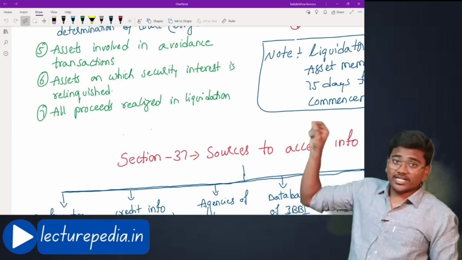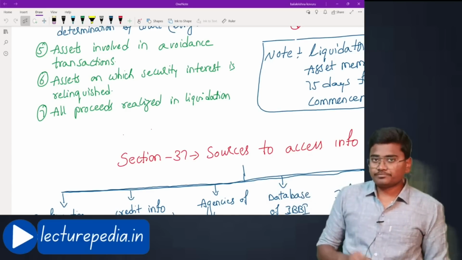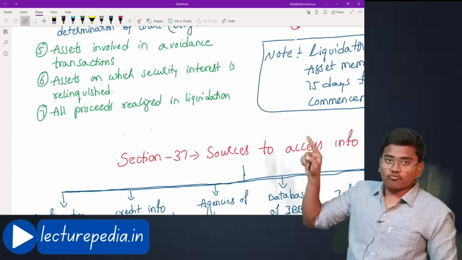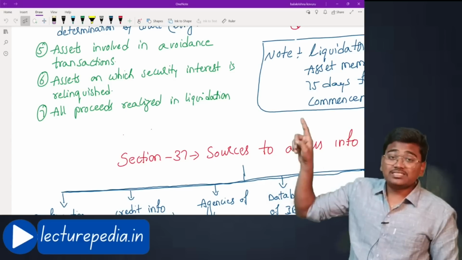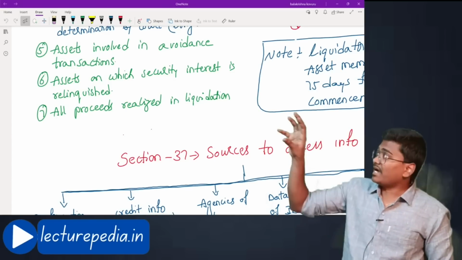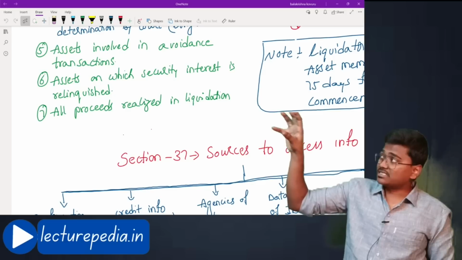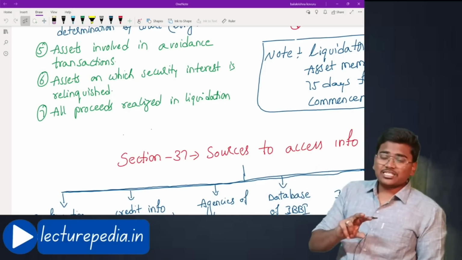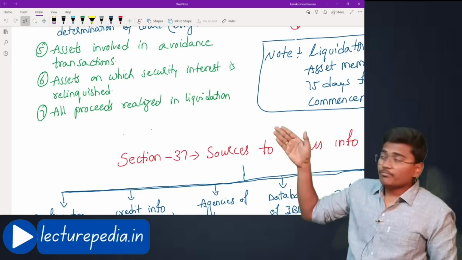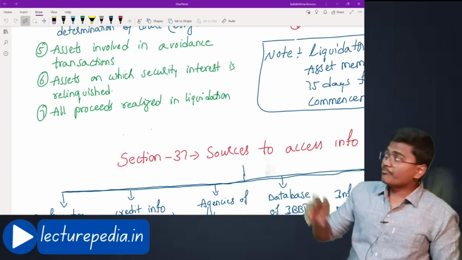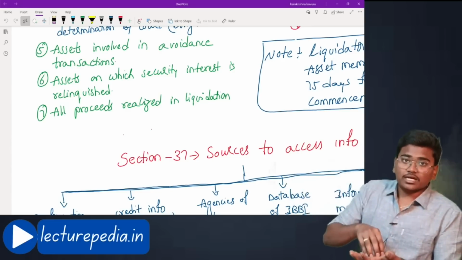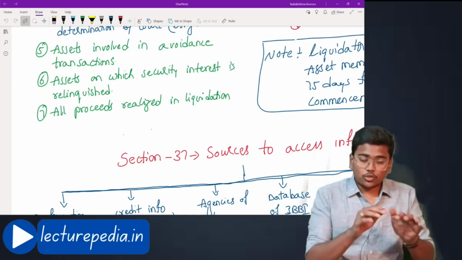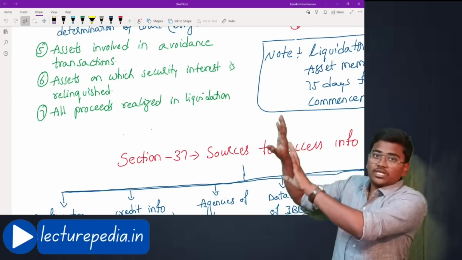Now this creditor will have an option. The first option is, if he wants, he can relinquish his interest on that security asset and he can include such asset into the liquidation estate. That means simply the asset is given as security to him. Now what he can do is he can revoke the security of the asset and such asset will be included in the liquidation estate. Once the liquidation estate is sold, some amount will be received towards that asset. Such amount will be repaid to that creditor.